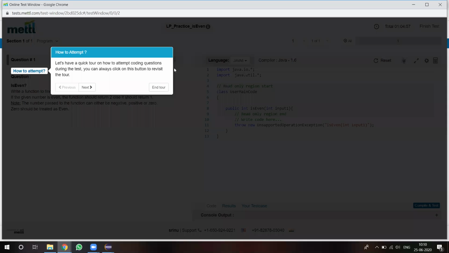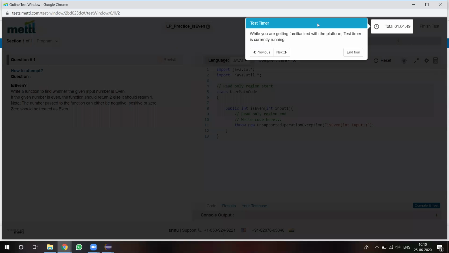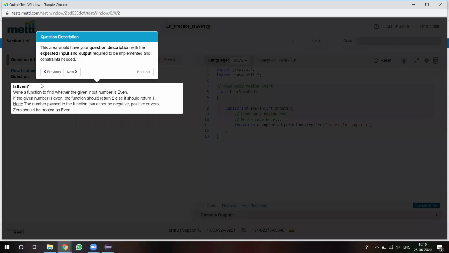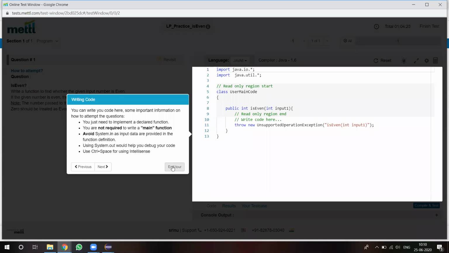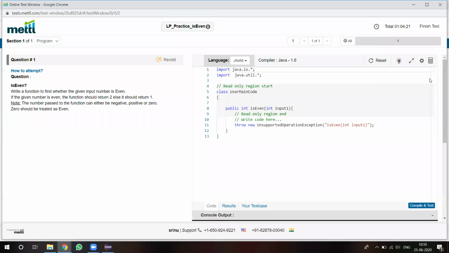Once you start the test, how to attempt and how to write the process will be displayed here. When you click on next, in the rightmost topmost corner there is a timer showing how much time is left to write the program. And next, this is the question description. What the question is and what rules we have to follow, everything will be written here. The entire question description will be there. After that, here we have to select the language, and here we have to write the code.